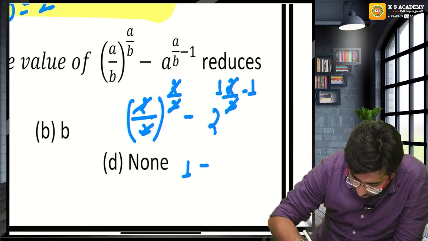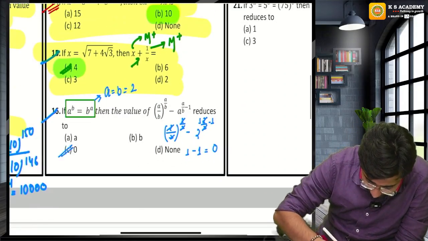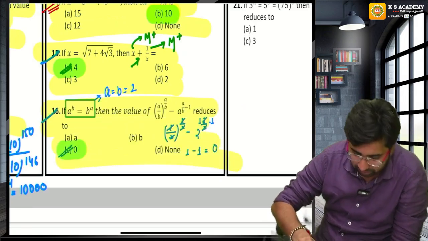2 raised to the power 0. Anything raised to the power 0 is also 1. 1 minus 1 will be 0. So the correct answer is option C. This is also 0.